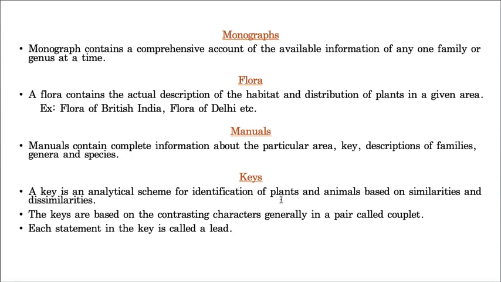In a key, this similarity and dissimilarity together is called a couplet. Hope you understood the meaning of couplet. Couplet means when I am describing one organism, I take one similarity and also one dissimilarity. By taking this similarity and dissimilarity, I can identify the organism in the best way, and that is called a couplet. Whereas every single point I mention to identify that organism is called a lead.